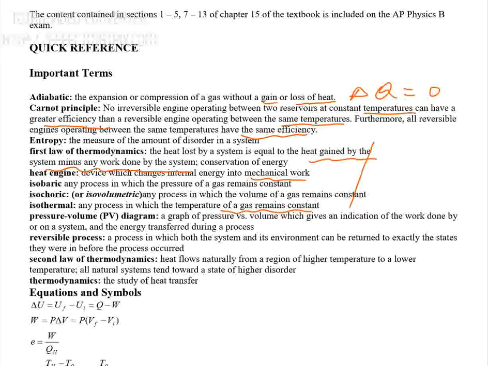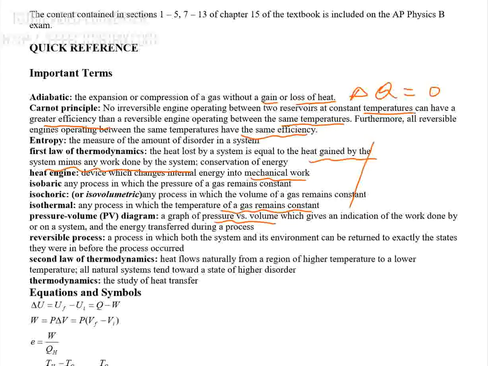The other thing is the pressure volume diagram, PV diagram. This PV diagram is drawn by using pressure versus volume, and indicates the work extracted by the system.